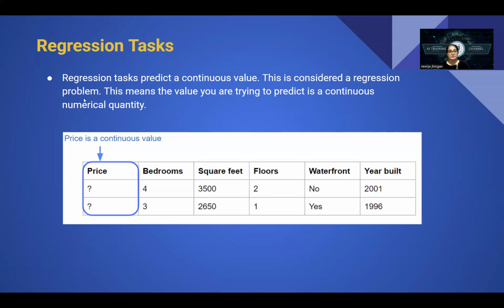So here you can look at this example. This is the sale price of the house. We want to predict the sale price of the house based on these features. Features means the columns; in technical terms, we call them features. I will explain it. Here we have the number of bedrooms, square feet area of the house, floor, waterfront, and year built. Based on that, the machine needs to predict the price of the house. So this is called a regression problem. Again, regression only predicts continuous numbers, no category.